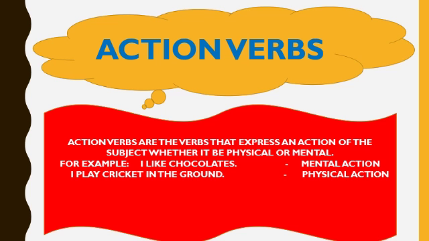But in the second example, I play cricket in the ground, what is the verb here? Play. To play cricket, we have to use our body parts. We have to use our legs, we have to use our hands, and we have to run. So that's why it is a physical action. That's why the definition says action verbs are the verbs that express an action of the subject, whether it be physical or mental.